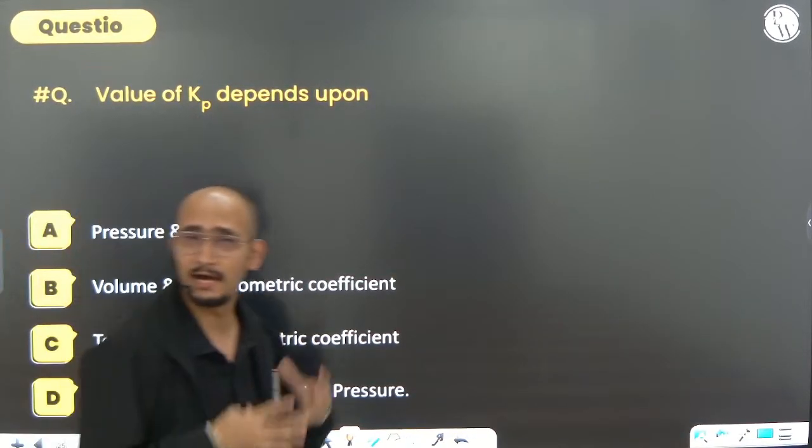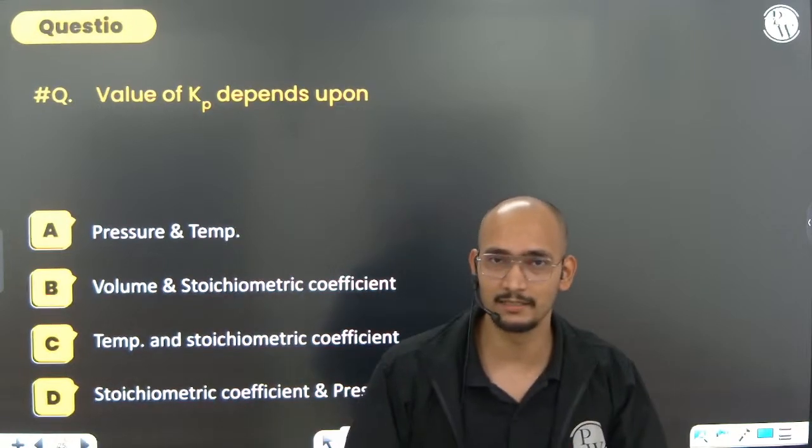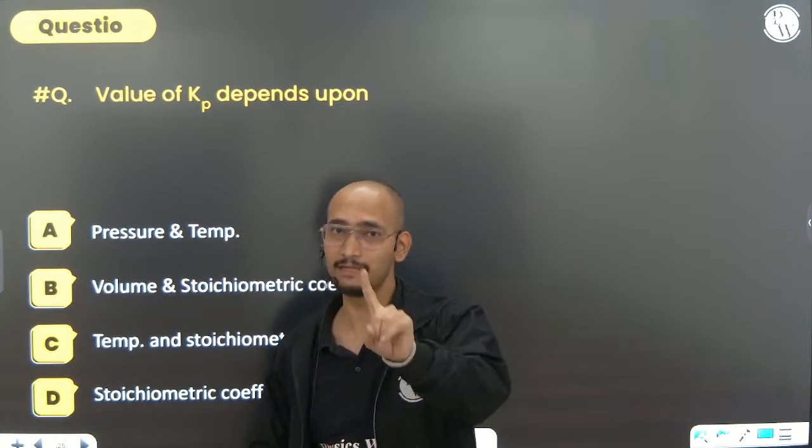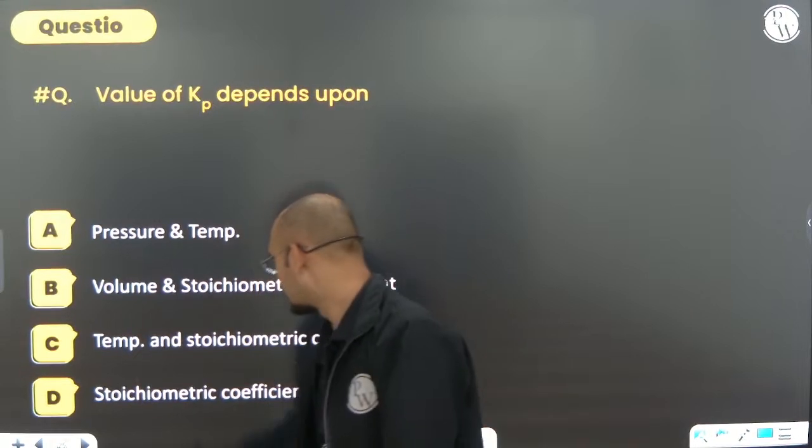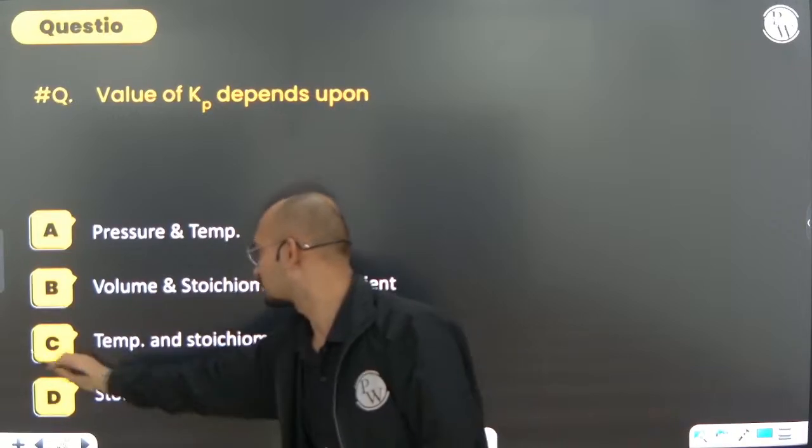Next, the value of Kp depends upon what? Kp and Kc, both of them are equilibrium constants, and an equilibrium constant only depends on temperature and stoichiometric coefficient. So here it is temperature and stoichiometric coefficients, option C.